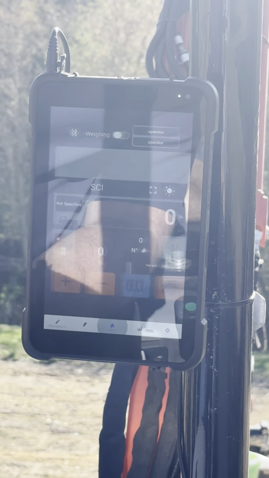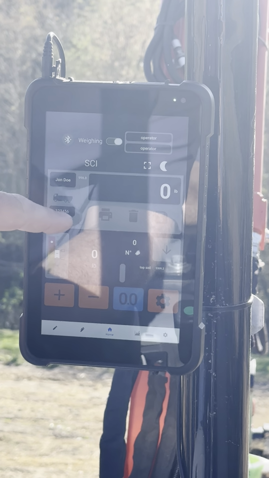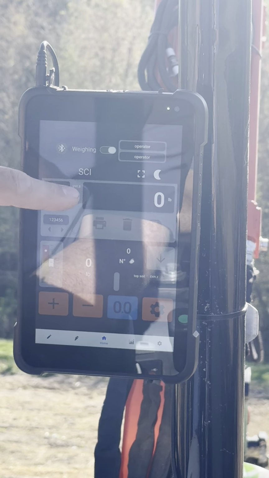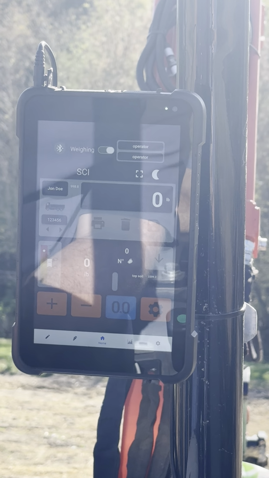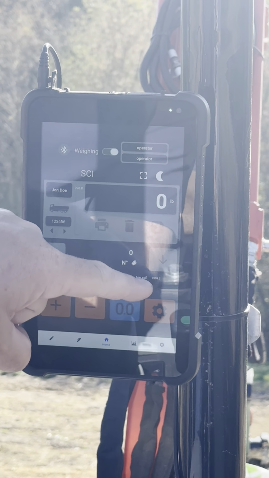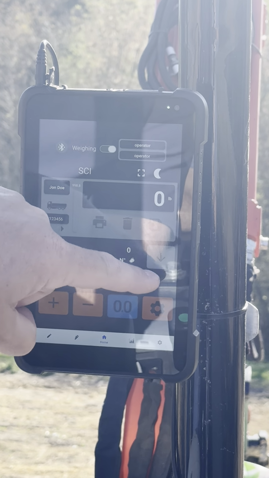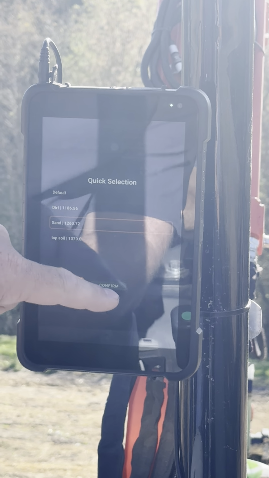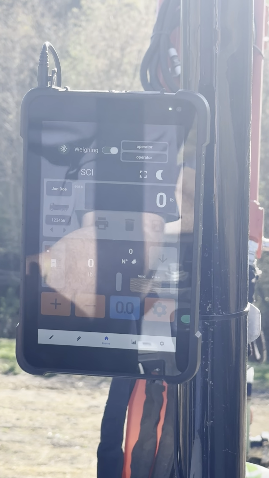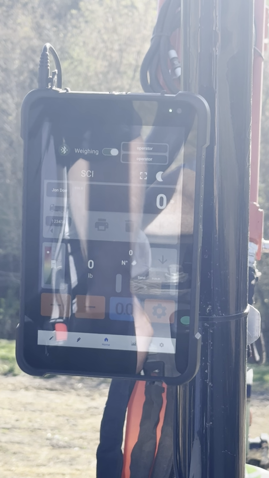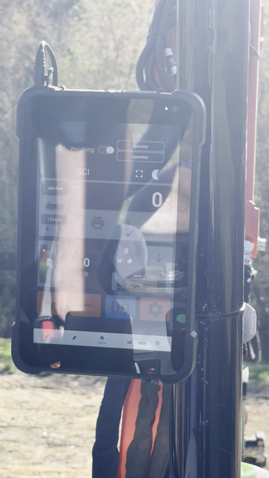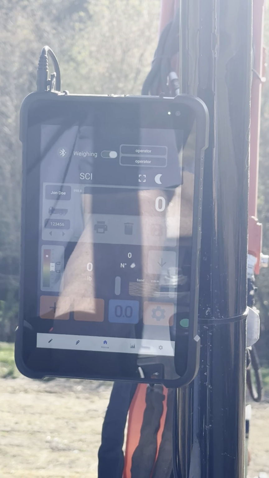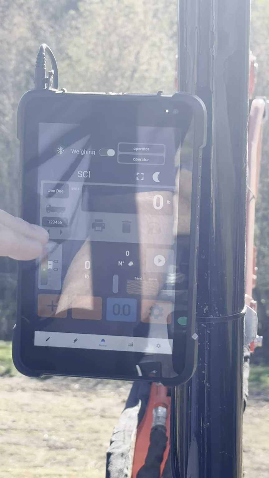Going back to the home screen, now we can change to the truck that we've set up, and it automatically changes the target value. We can also change our topsoil by pressing and selecting the material. So we'll go ahead and set it to sand. Now, if I start the machine up, I've got John Doe set up.